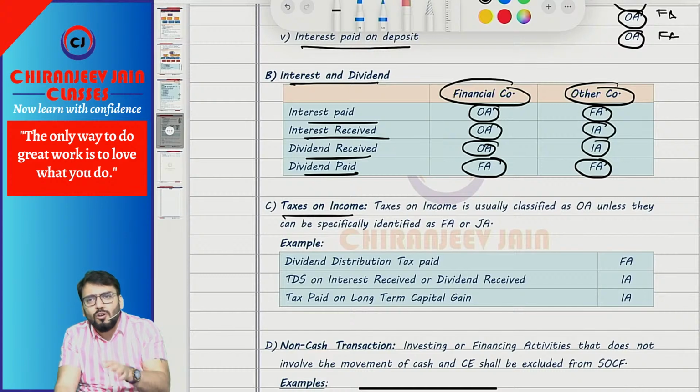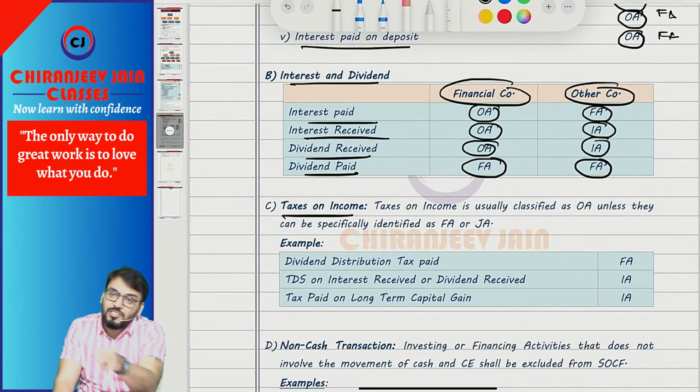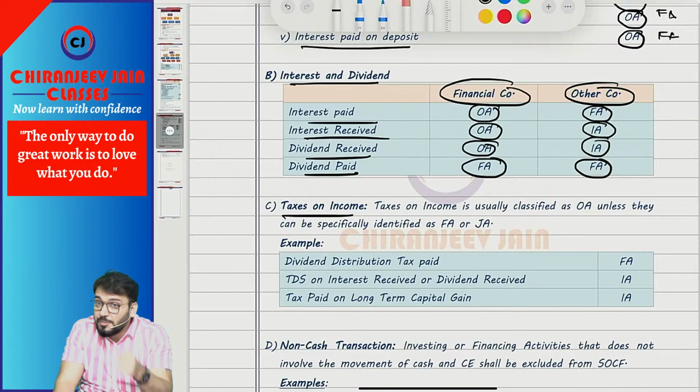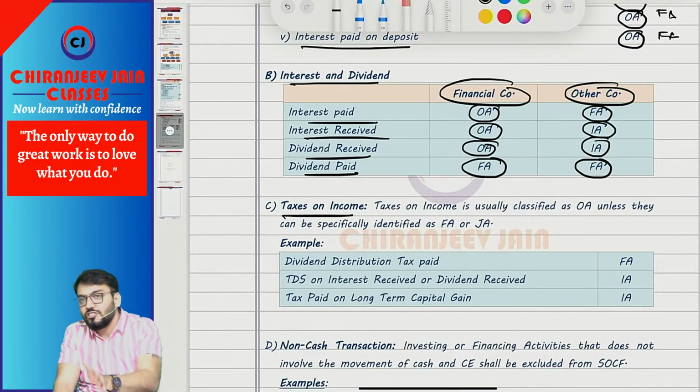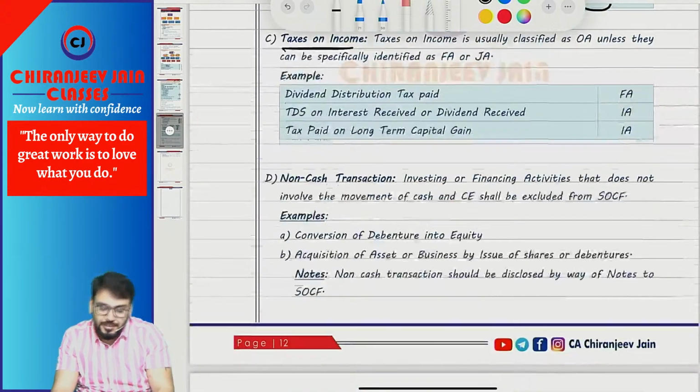Then about taxes on income, what is it? Taxes on income will be normally classified as operating activities unless otherwise specifically identified. For example, any TDS on interest received, if that is given in the question, then interest received is investing activity, so TDS will also be investing activity. So if it is specifically mentioned, then classified as investing or financing, otherwise it will be what? Operating activities. Chalega?